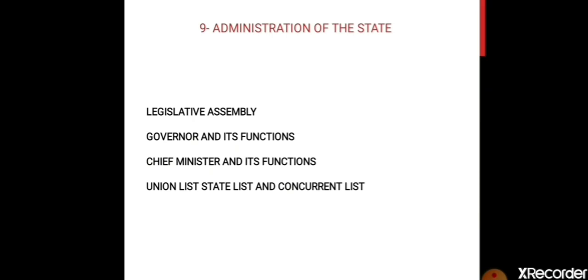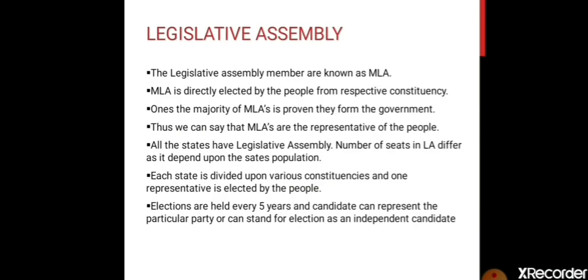Administration of the State, we are going to see and understand these concepts: Legislative Assembly, Governor and its functions, Chief Minister and its functions, Union List, State List, and Concurrent List. So let's start with Legislative Assembly.